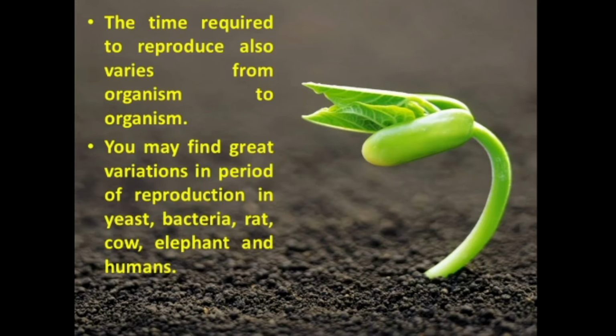Yeast cells can double their population in every 100 minutes. Some bacteria like Escherichia coli can divide in every 20 minutes. The gestation period of rat is 21 days. In cows, the gestation length varies from 279 to 287 days. This variation depends on breeds. For most breeds, 283 days would be common. In elephants, the gestation period is 22 months. In human, the gestation period is 280 days, nearly 10 months.